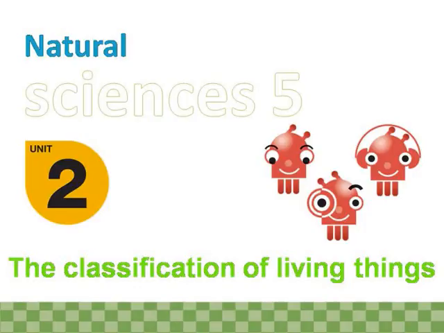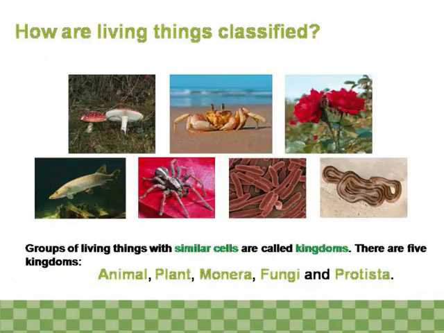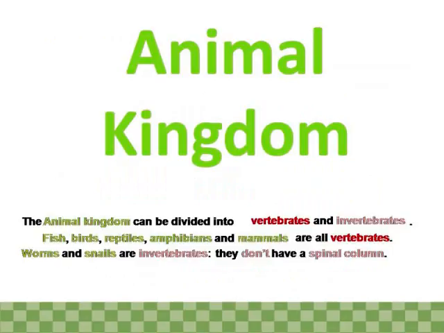Natural Sciences 5, Unit 2. The Classification of Living Things. How are living things classified? Groups of living things with similar cells are called kingdoms. There are 5 kingdoms: animal, plants, Monera, fungi, and Protista.